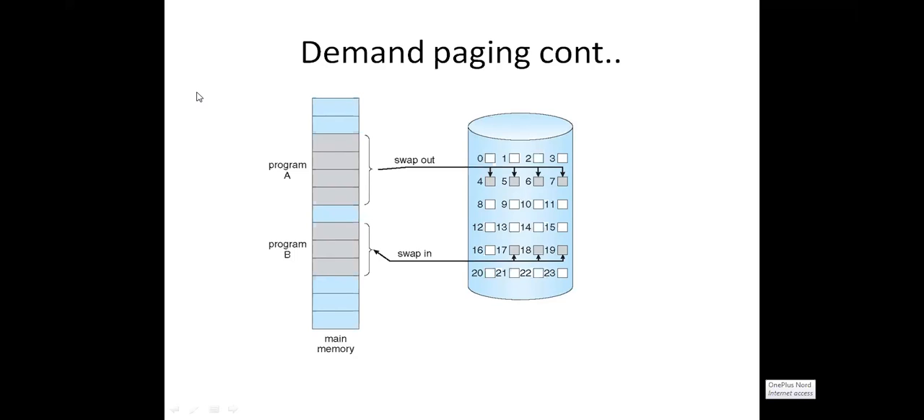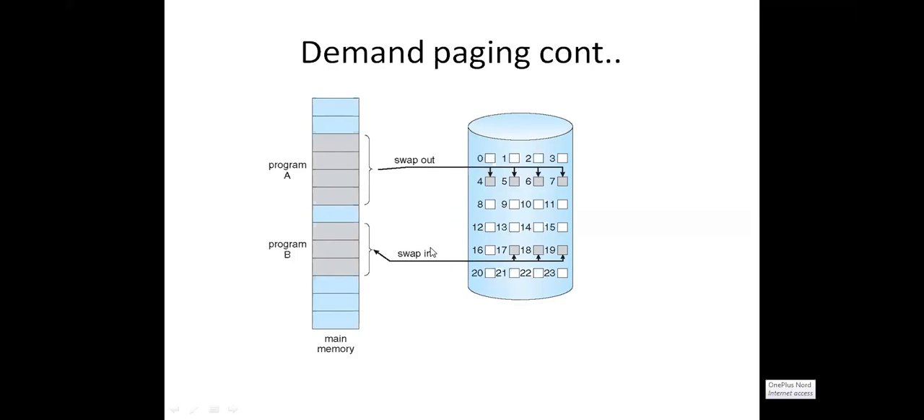If we observe here, this is the main memory and this is the secondary memory. Program A will be swapped out from the main memory to secondary memory. Swap out means from main memory to secondary memory. What is swap in? Swap in means from secondary memory or backing store to main memory.